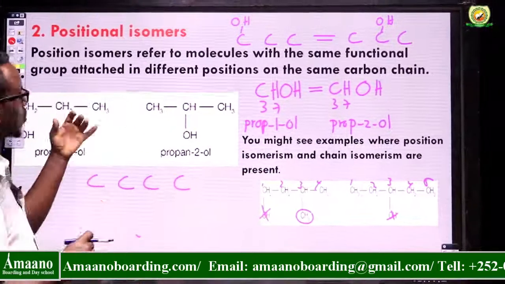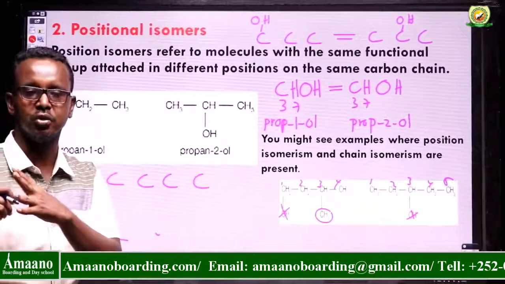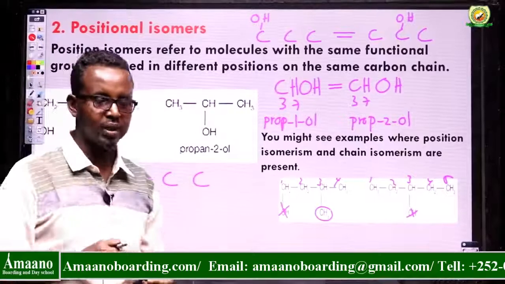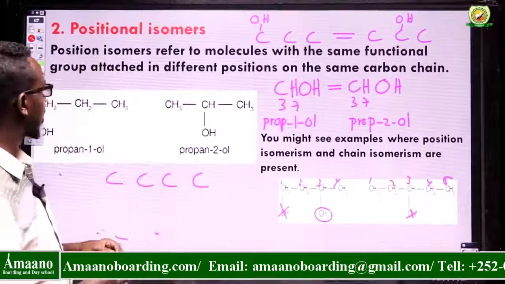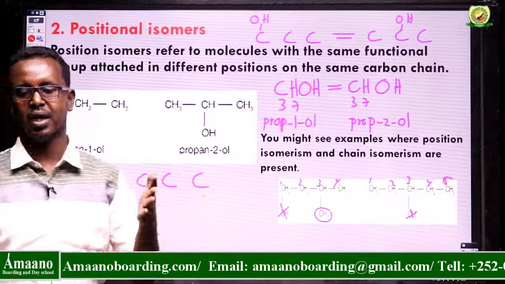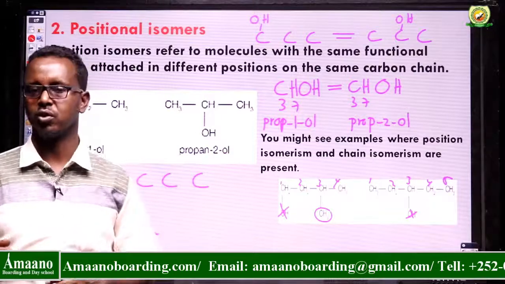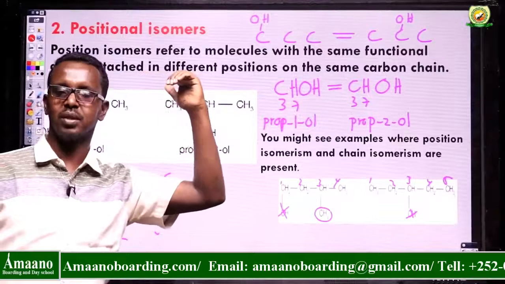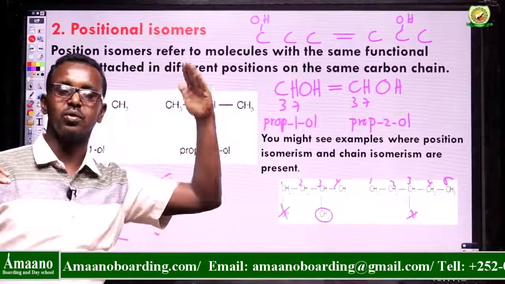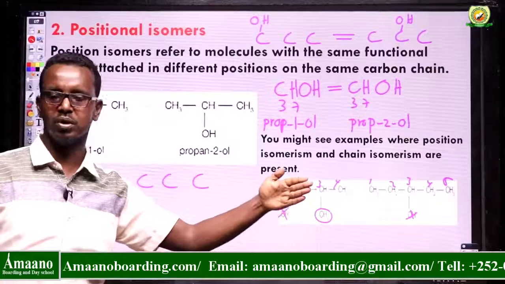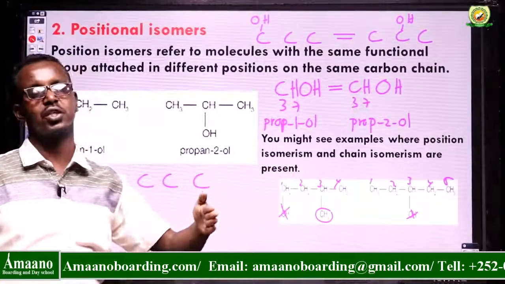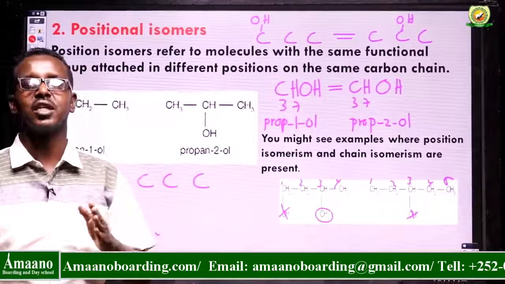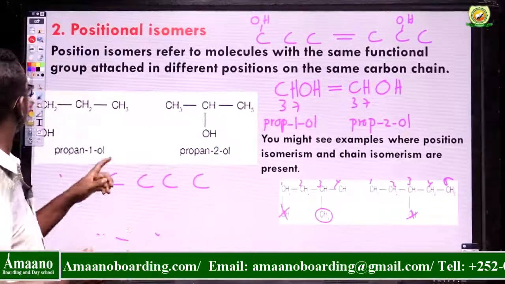So we came across chain isomerism and positional isomerism. Both of them are structural isomers. So we want to start the other type, which is stereoisomers. Under stereoisomers we have optical isomers, but this is not in our specification. The other ones are cis-trans isomers and E/Z isomers.